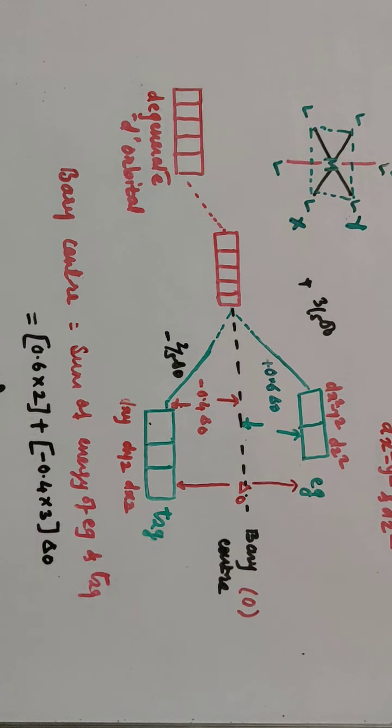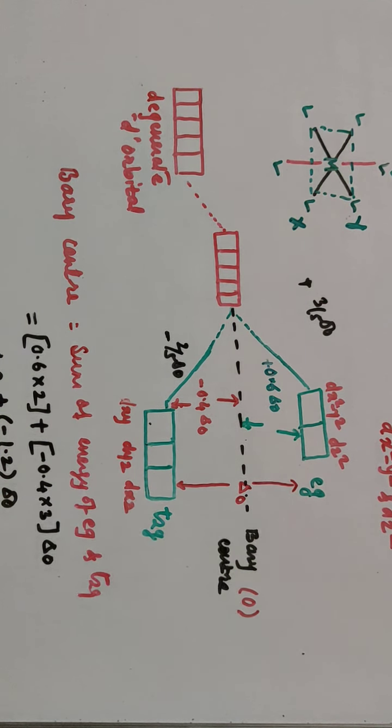So this is equal to 1.2 plus minus 1.2 Δ0, and this is equal to 0. Plus 1.2 minus 1.2 is 0. So this is the energy of the barycenter.